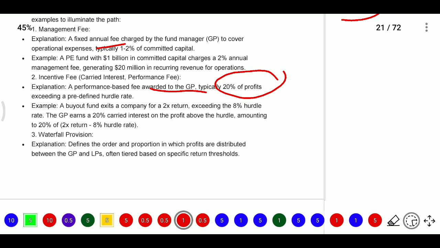Hurdle rate is like a benchmark rate. For example, I am the investor, I have given 1 million to a fund house, and out of that 1 million they have invested in some companies and got a return of 6%. On that 6%, this general partner is asking for an incentive fee.